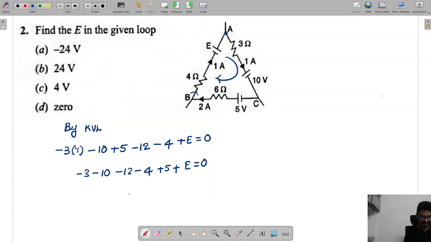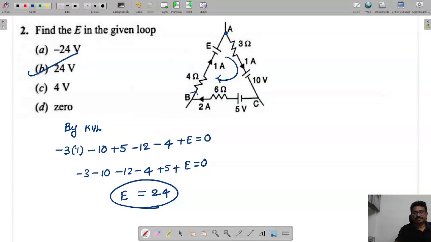Then how much is the E value? So 13, 25, and then 29, 5. So it is 29 minus 5, that is 24. That's 24.